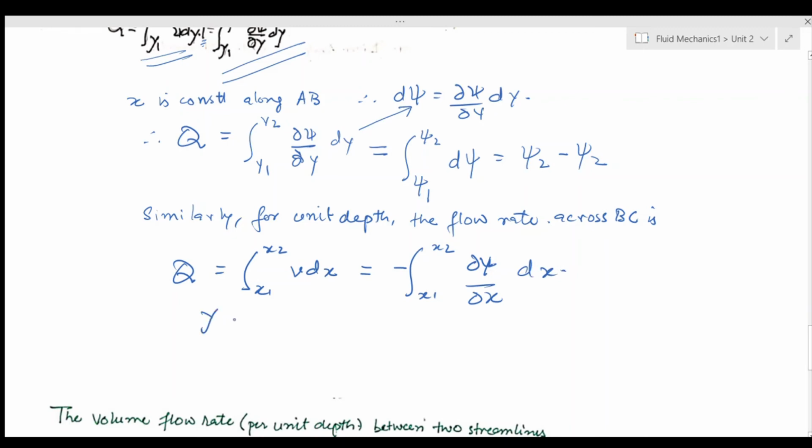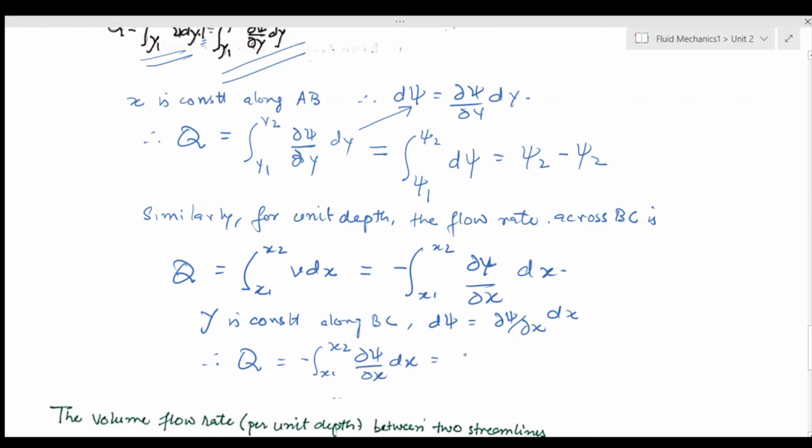Since y is constant along this line, d psi would only be equal to del psi by del x dx. Therefore my volume flow rate would again be psi 2 minus psi 1.